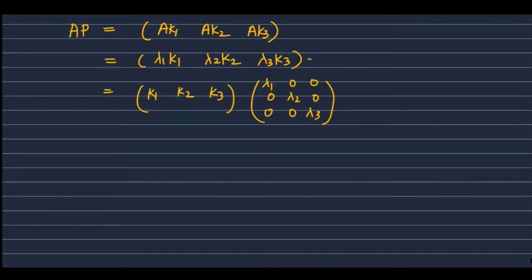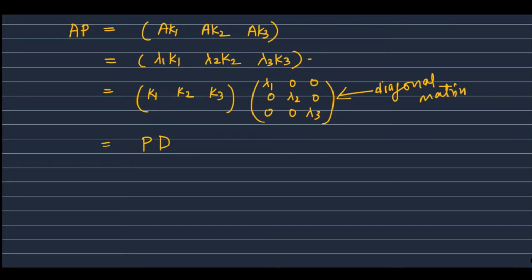Now this is the matrix P. So P is a matrix with first column K1, second column K2 and third column K3. And we can see that this is a diagonal matrix. So this is the diagonal matrix D. So we got AP equal to PD.